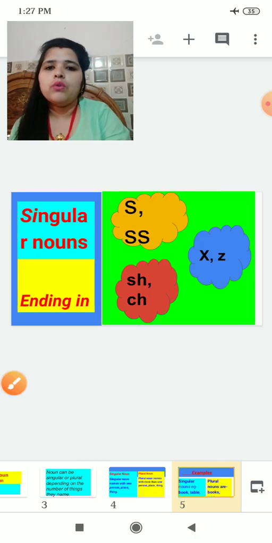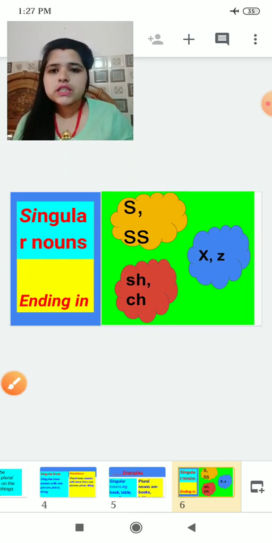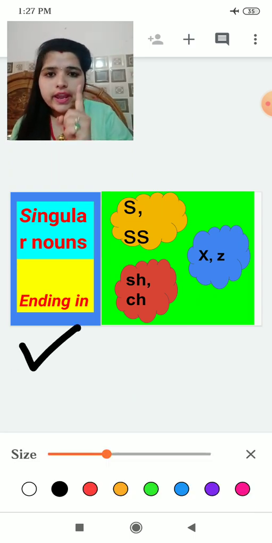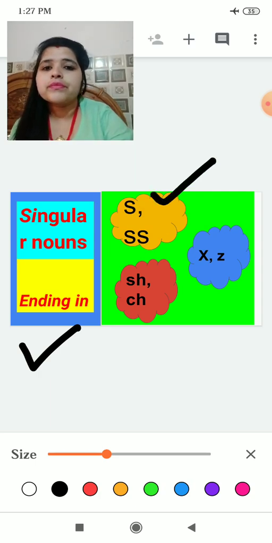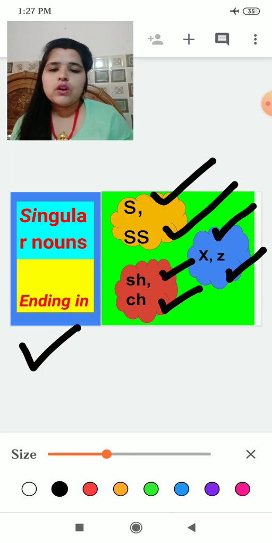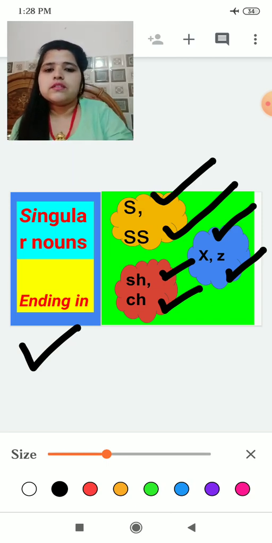Now, starting with singular nouns ending with s, ss, sh, ch, x or z. Today we will learn what to put behind those singular nouns which end with s, ss, sh, ch, x, z. Yes, let's move on.